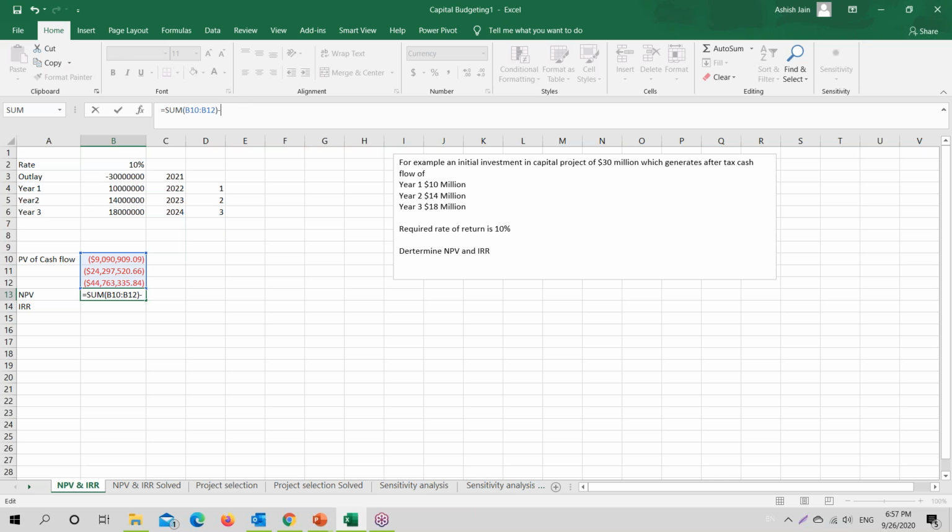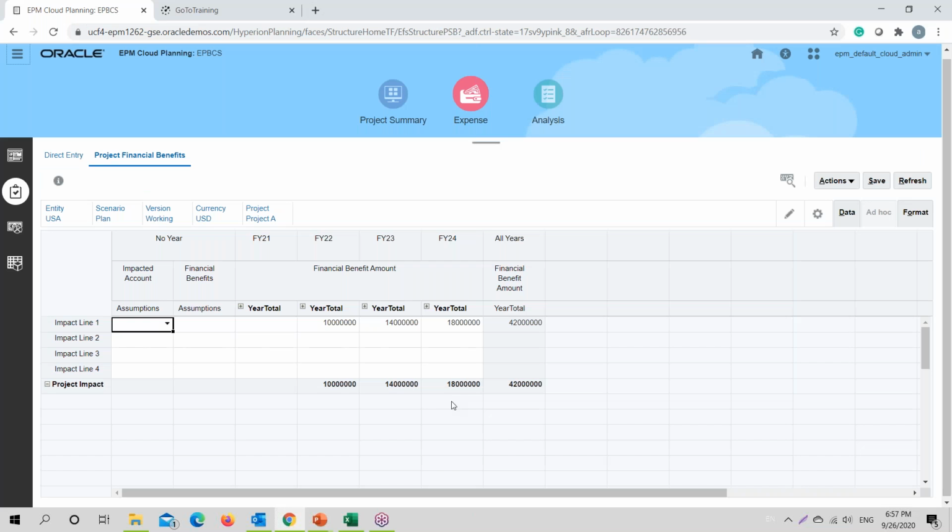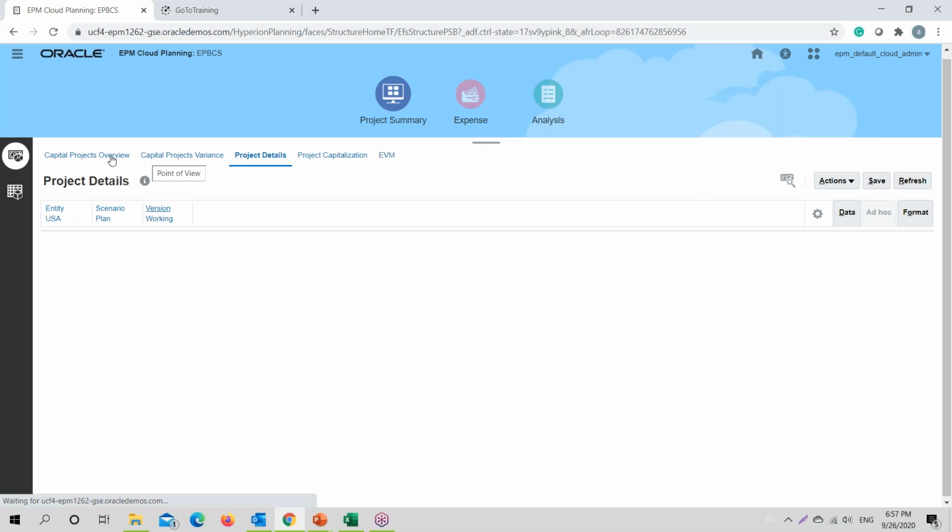Since I took a negative amount, let me just trace it. This is the amount that we should get in our application also, the calculation of NPV. Now if I go to project summary, we should have these particular calculations.